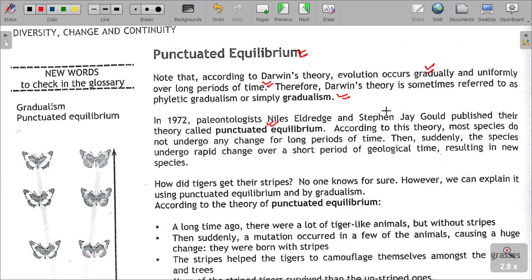It was published by Stephen Jay Gould and also by Niels Eldredge in 1972. So what is happening is that species do not undergo any change for long periods of time. Then suddenly the species undergo rapid change over a short period of geological time, resulting in new species. That is punctuated equilibrium.